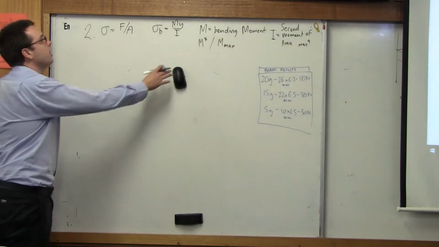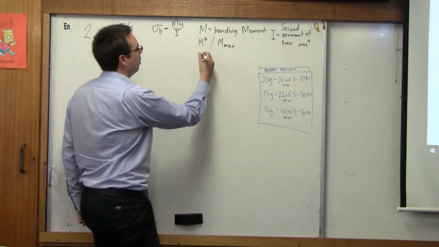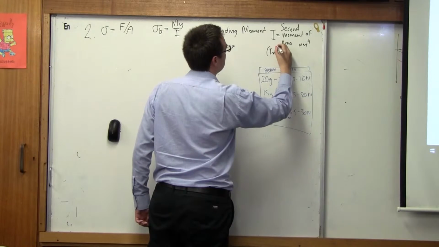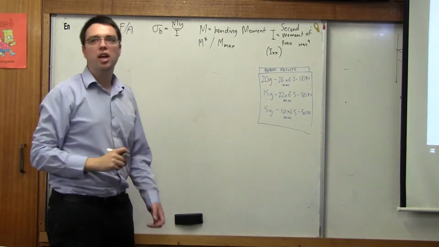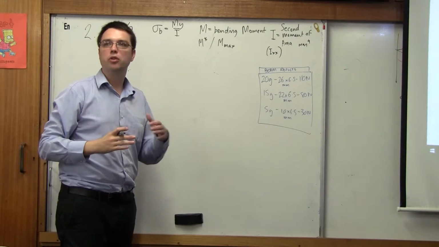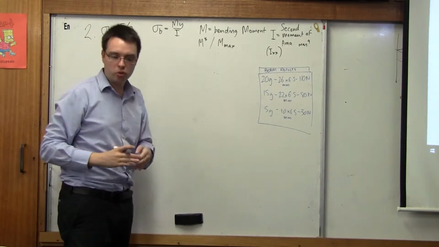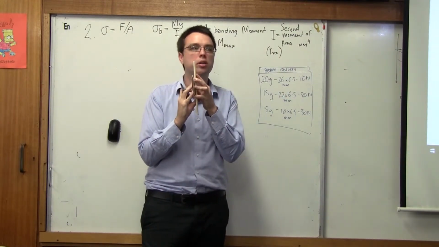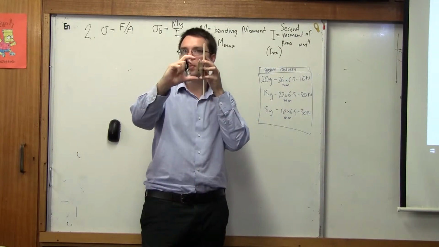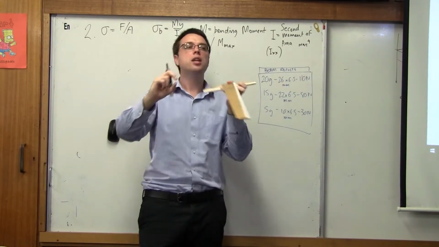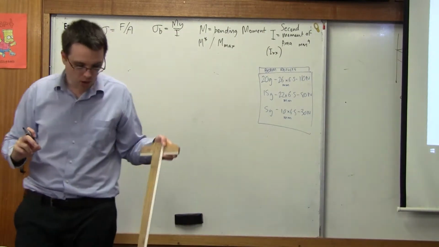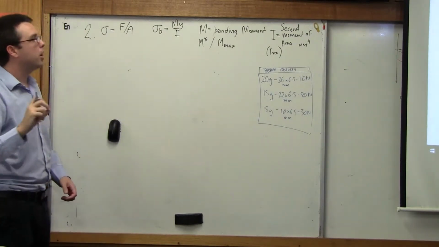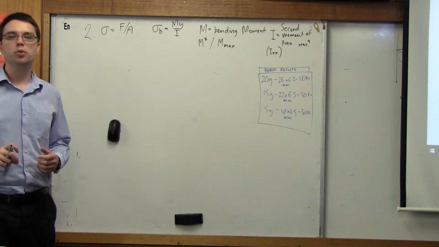Okay. Now, Y bar, we wrote Y in this subject. Oh, technically we like to use IXX, right? And you might see that around sometimes. That's because for every shape it has 2 moments of area depending on if it's standing up or lying down. We know which one's stronger. If we have a rectangle, do we want it standing or lying? Big D is good. So we want to have the bigger depth. Here we'd have a small depth. Now I'm not going to go into the formula for that. I will actually use calculations that I've done previously, which we did when we did this experiment. But the IXX value will be given to you, right?